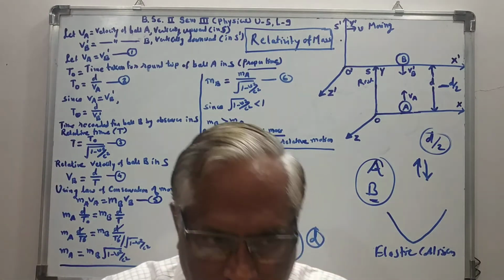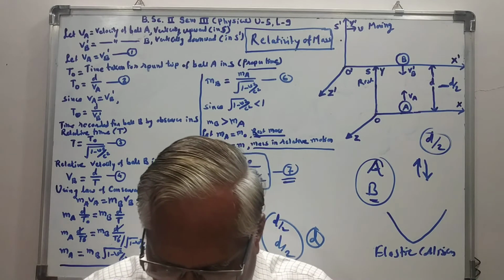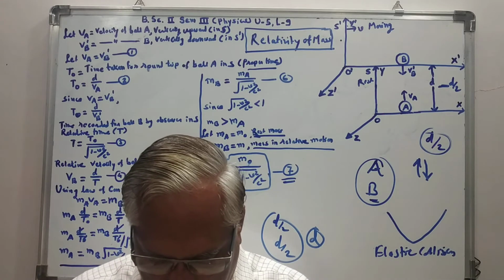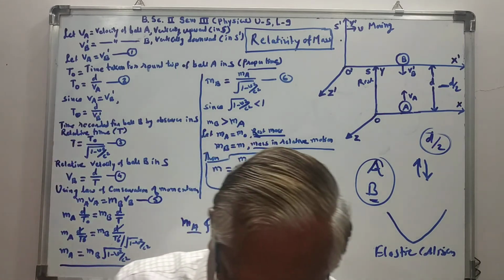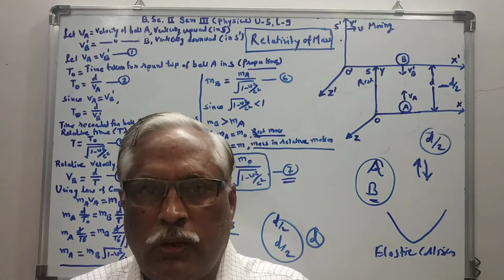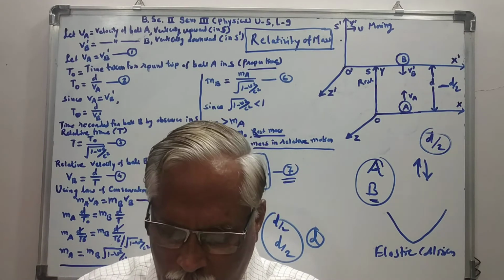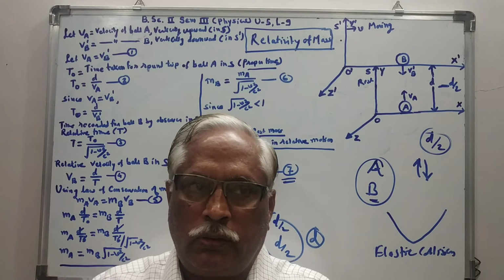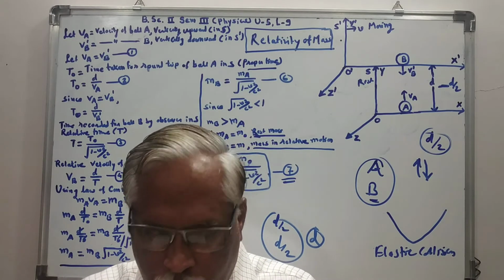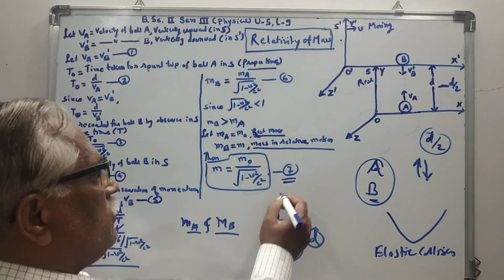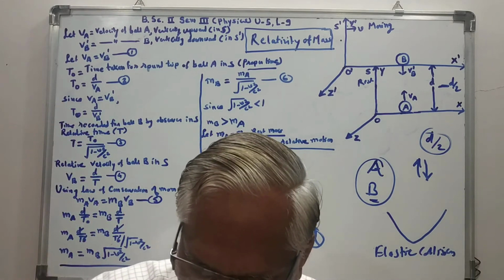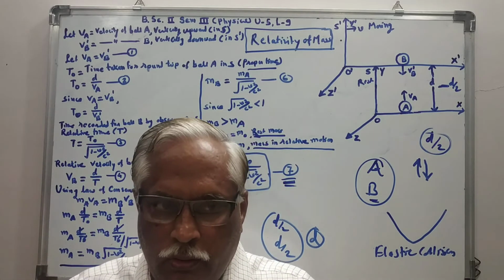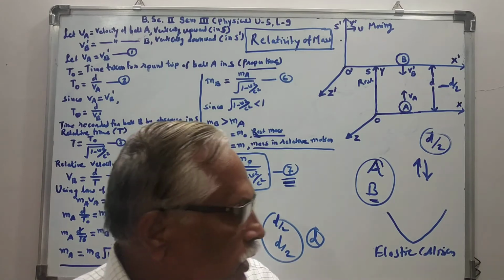Thus the mass of the body is found to be increasing as the relative velocity with respect to an observer increases. The increase in mass of the body is significant only at velocities which are comparable with the velocity of light. And this equation number 7 is called the relativistic formula for the variation of mass with velocity.